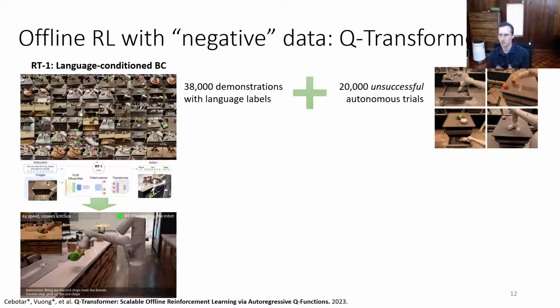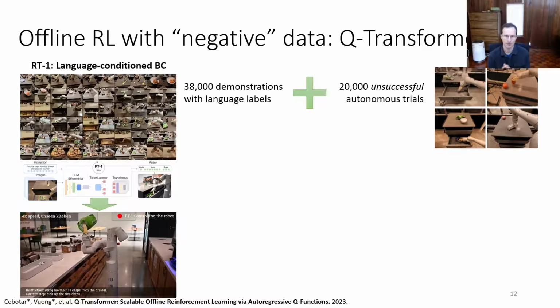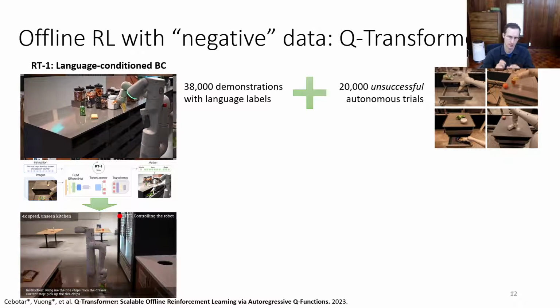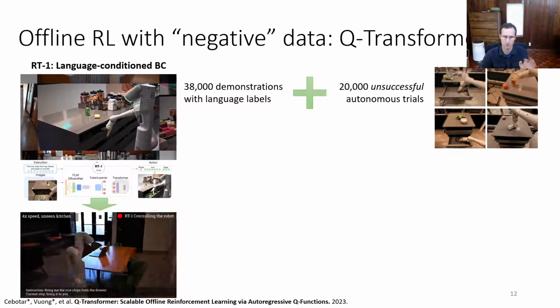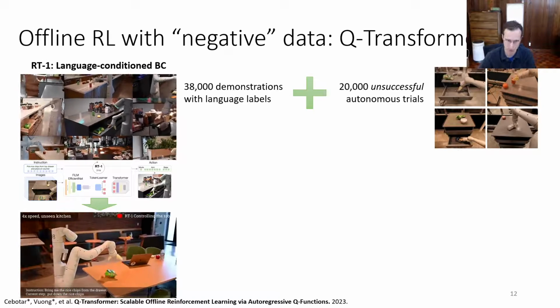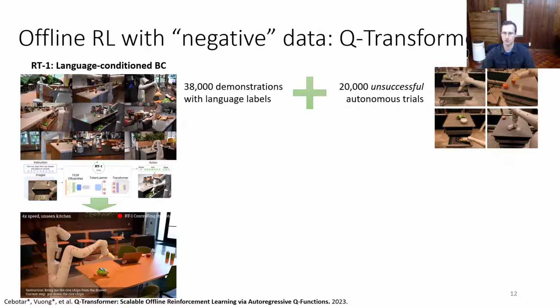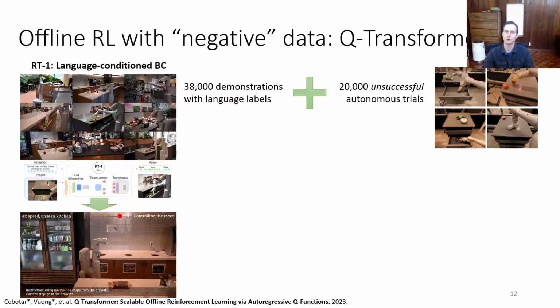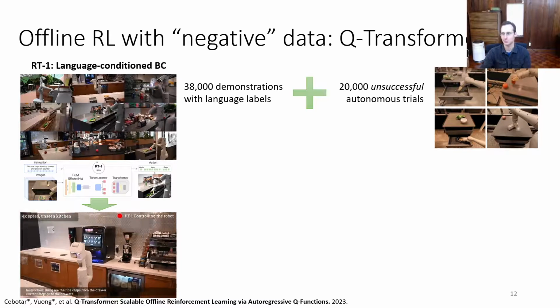In the actual experiment, just to keep the comparison fair, we ran RT1. We actually collected a larger data set, much bigger than 20,000, of which maybe some percentage was successful. We threw out the successful trials and kept just the unsuccessful trials, so we could have a head-to-head comparison of imitation learning with the 38,000 initial demonstrations versus offline RL, where we also add the 20,000 unsuccessful trials.